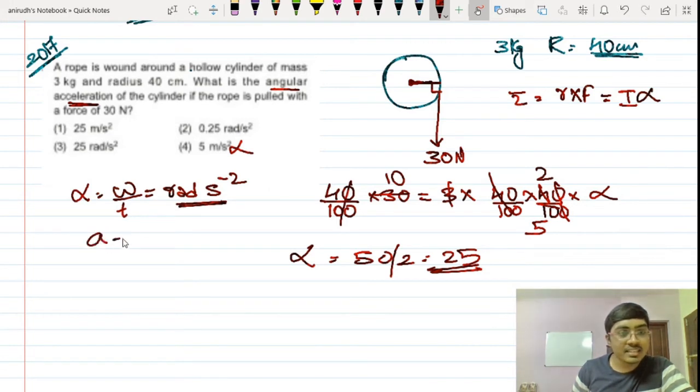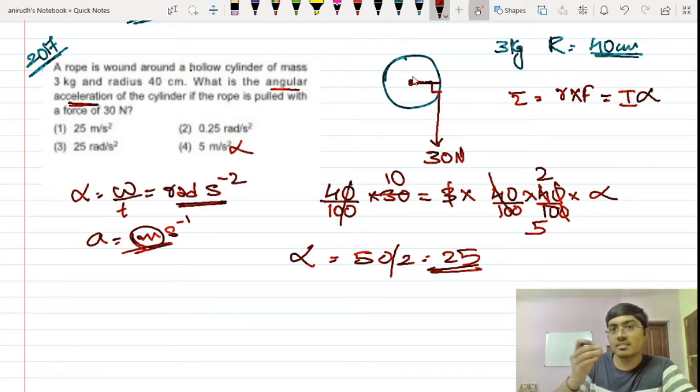If linear acceleration is in meter per second square, the distance covered is in terms of length. Here the distance covered is in the form of angle. The amount of angle covered per unit time is the angular velocity, and that per unit time means angular acceleration. So that will be radian per second square.